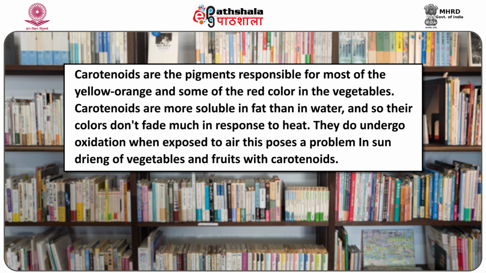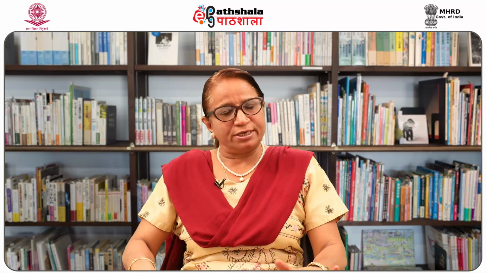Carotenoids are the pigments responsible for most of the yellow, orange and some of the red color in vegetables. Carotenoids are more soluble in fat than in water, and so their colors don't fade much in response to heat. They do undergo oxidation when exposed to air. This poses a problem in sun drying of vegetables and fruits with carotenoids. To maintain their brightness, they are treated with antioxidants. Carotenoids are not affected by heating, and the color of vegetables containing carotenoids remains intact after cooking.